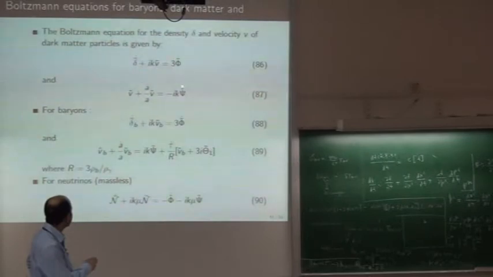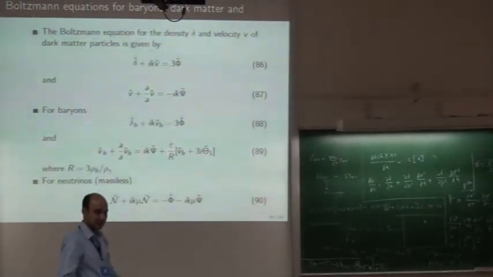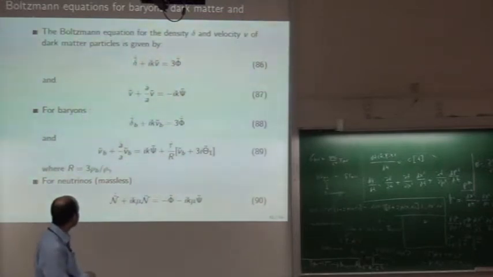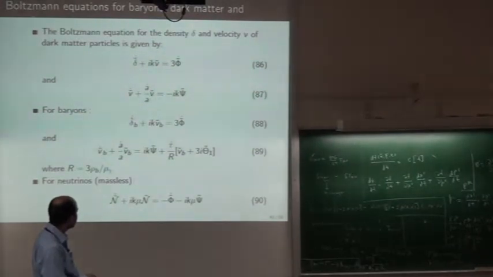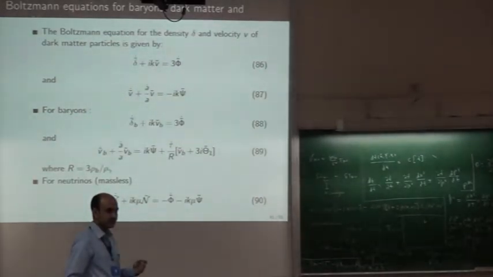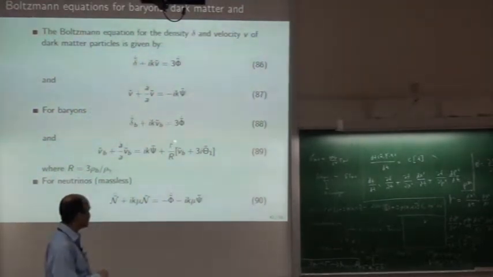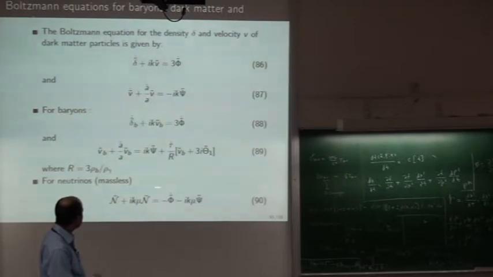So these equations I am not writing, and you should be able to write them on the basis of your course in the morning, the structure formation, linear perturbation theory course. They directly come from there, these two equations. And for baryons, this equation may not come from the unique Boltzmann equation, because baryons interact with photons, so there is a collision term. So you must consider this tau, optical depth. And this theta 1 is like a monopole. This is the velocity of the electron. And for neutrinos also you can write these equations.